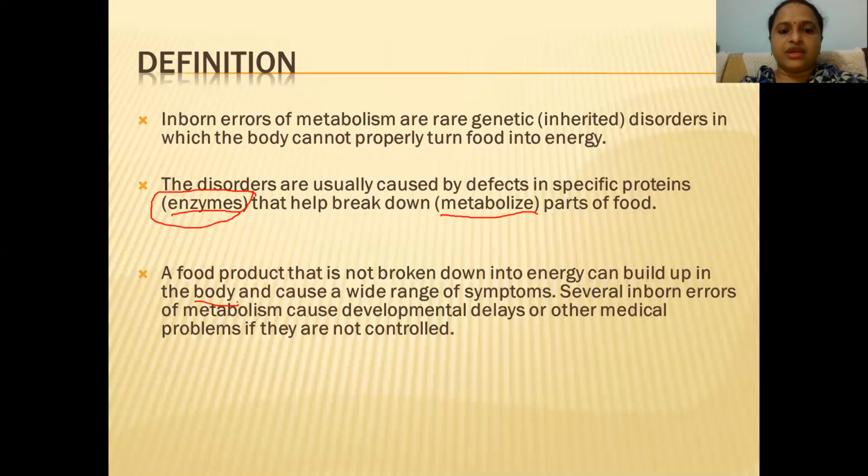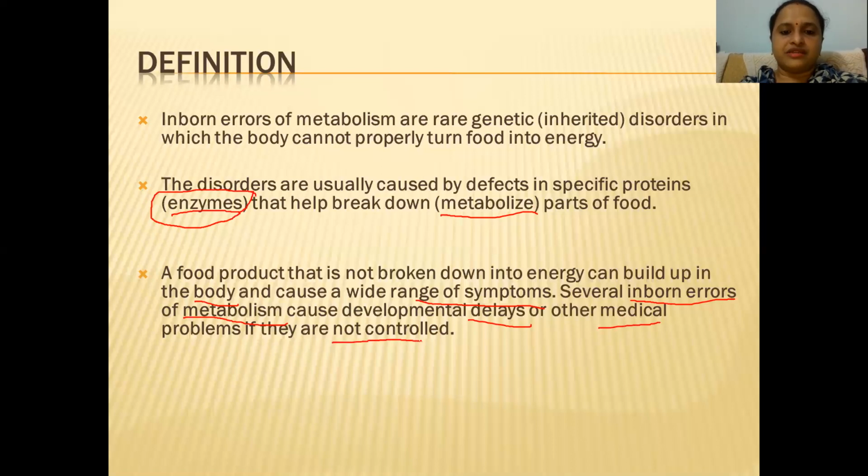It remains in our body and causes a range of symptoms, and altogether such symptoms we call inborn errors, because the defect is seen from birth itself. It's not occurring in the middle, but by birth. By birth we have some genetic disorder in our body, and that genetic disorder leads to a problem in our metabolic activity, which causes either developmental delays or some other medical problems if they are not controlled properly.